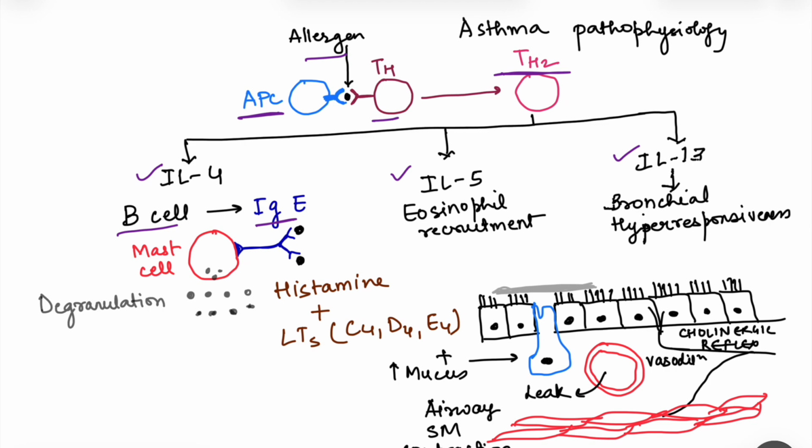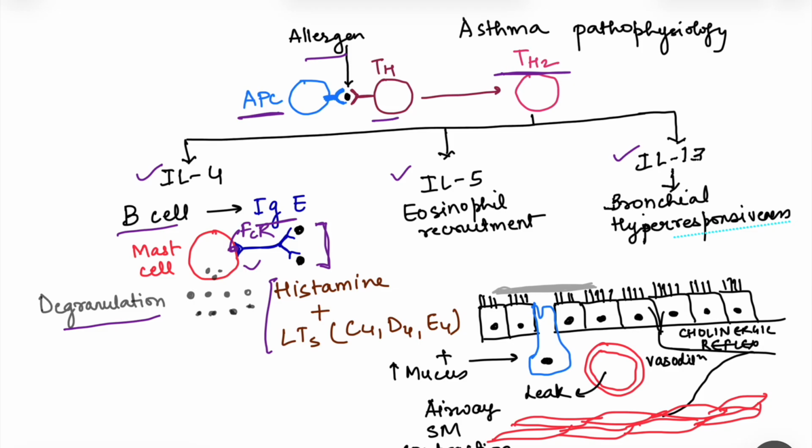Now this immunoglobulin E binds to allergen on one end. Any antibody has two ends, that is the antigen binding end and the Fc end, that is the complement binding end. Now this antigen binding region binds to the antigen and the other region binds to the receptors present on the mast cell. So here we have the Fc receptors on which this IgE binds. And when this interaction of the immunoglobulin E with the mast cell happens, it leads to mast cell degranulation. That means the contents of the granules of the mast cells will be released, and these include histamine and leukotrienes like leukotriene C4, D4 and E4.